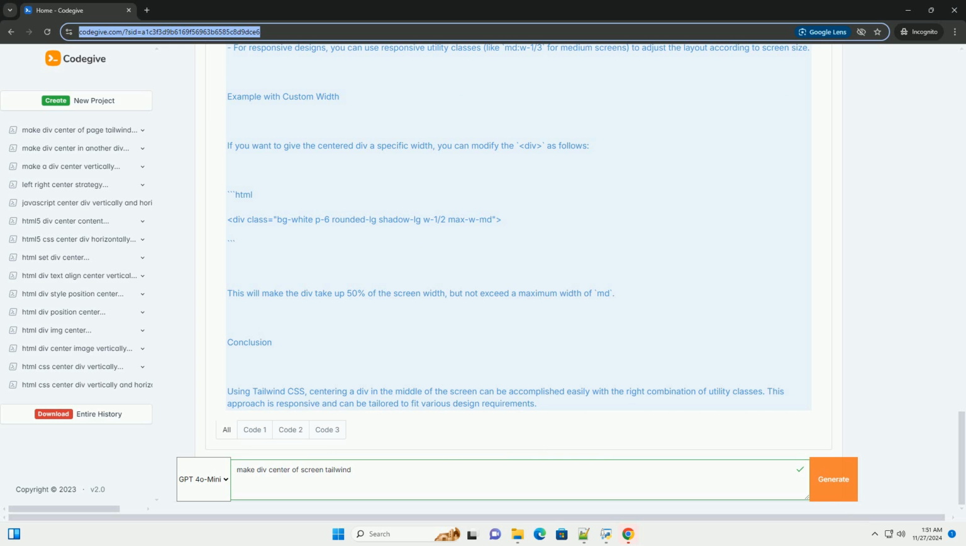1. Body class attributes. bg-gray-100 sets a light gray background color. h-screen sets the height of the body to 100% of the viewport height. flex enables flexbox layout on the body. items-center vertically centers the flex items, in this case, the div. justify-center horizontally centers the flex items.